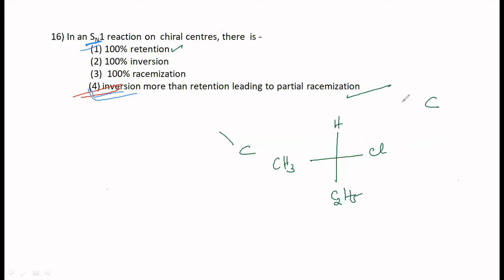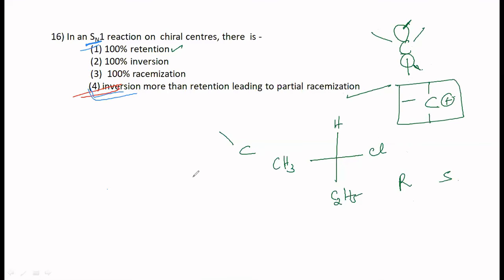If a complete carbocation is formed, then there will be racemization, because a carbocation is a planar species with a vacant p orbital. So the incoming nucleophile can form a bond either from this side or from this side. Depending upon that, you are going to get both the isomers, R and S. And hence racemization happens, provided you have got a fully formed carbocation.